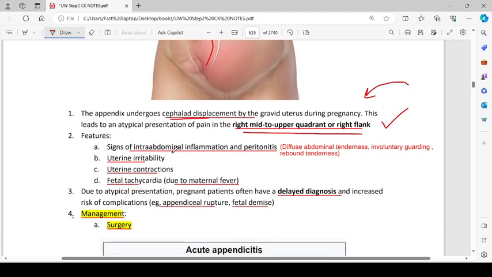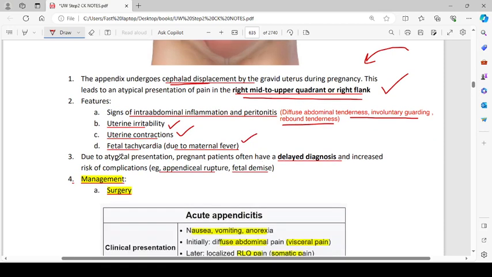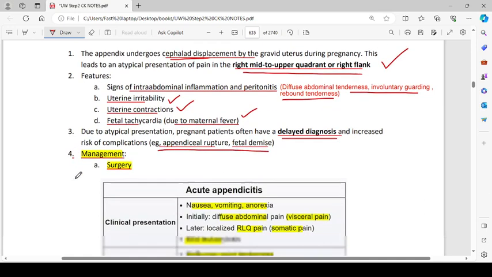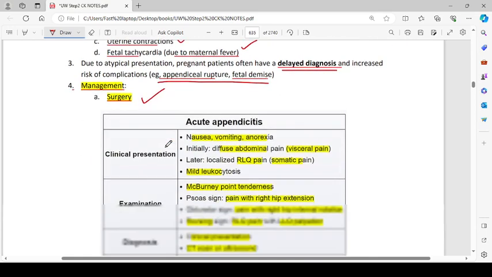Features include signs of intra-abdominal inflammation and peritonitis. There is diffuse abdominal tenderness, involuntary guarding, and rebound tenderness, uterine irritability, uterine contractions, and fetal tachycardia due to maternal fever. Due to atypical presentation, pregnant patients often have a delayed diagnosis and increased risk of complications, for example appendiceal rupture and fetal demise. Management is surgery.